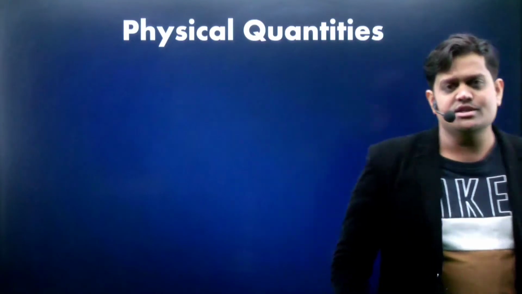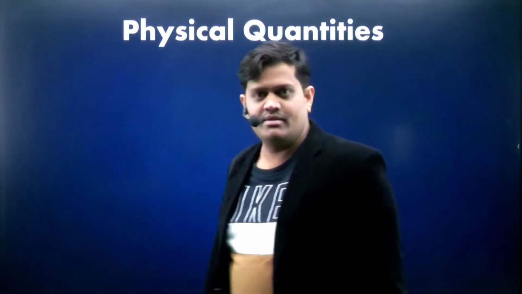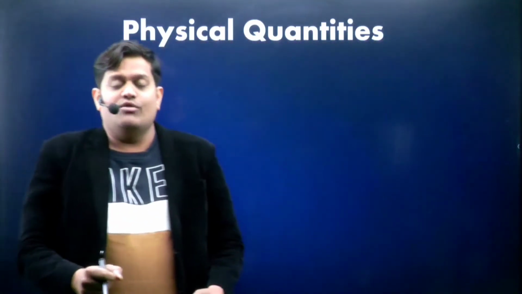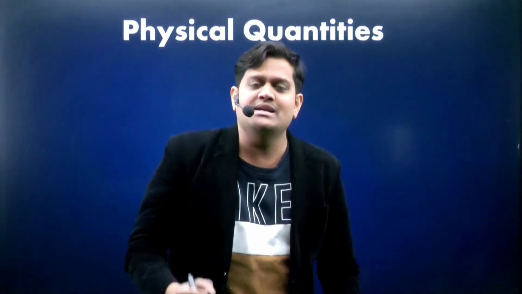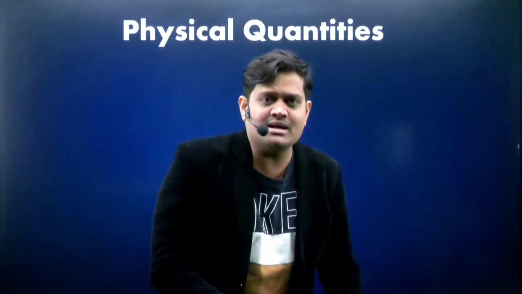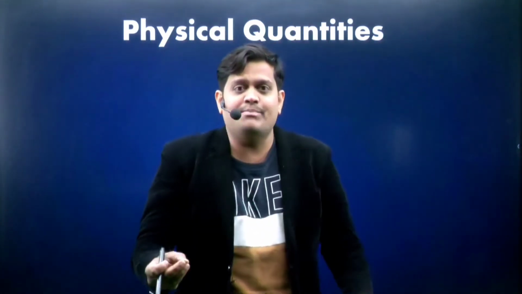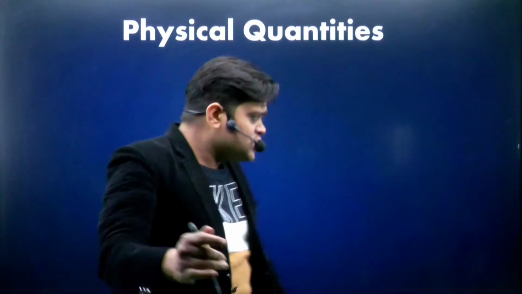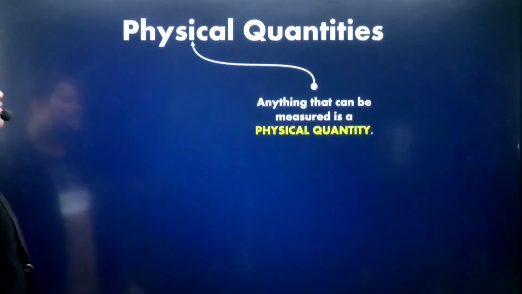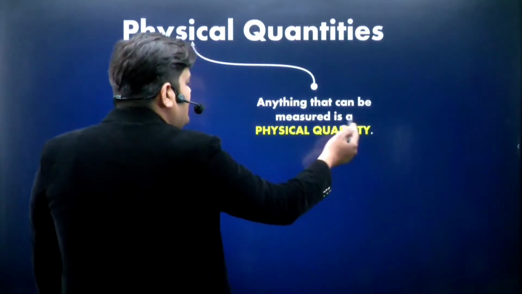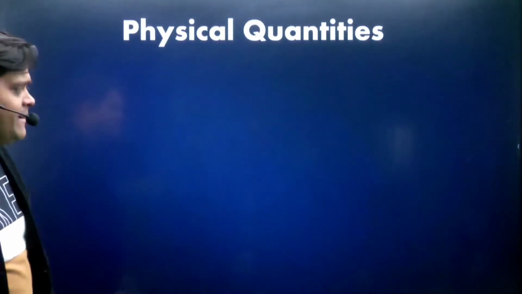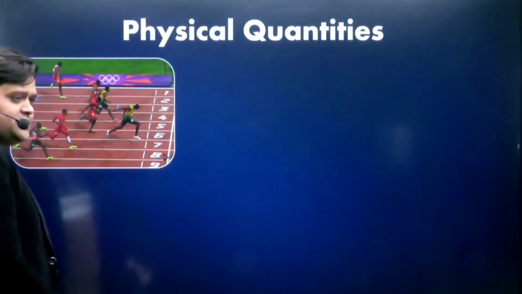So the question arises, what is a physical quantity? The quantities which are measurable or countable are called physical quantities, like mass, length, time, temperature. All are physical quantities because they are measurable. Anything that can be measured is a physical quantity.